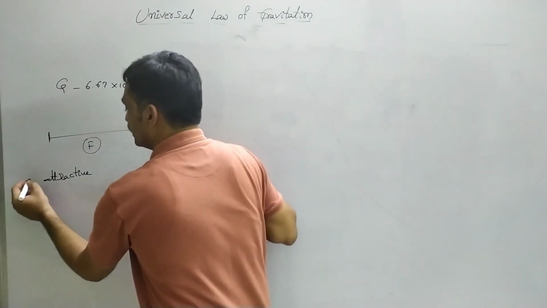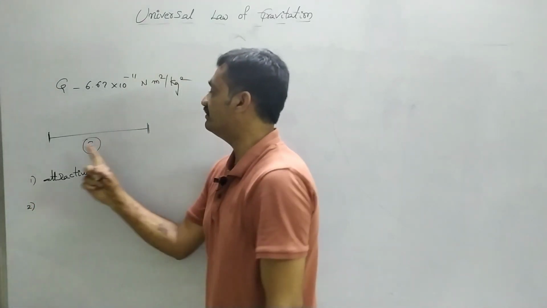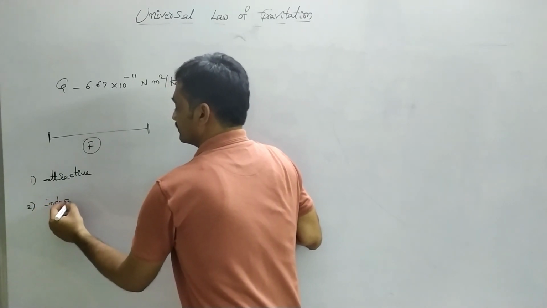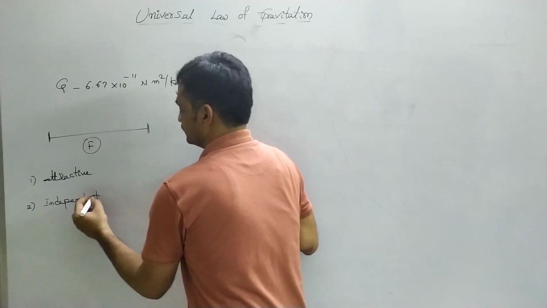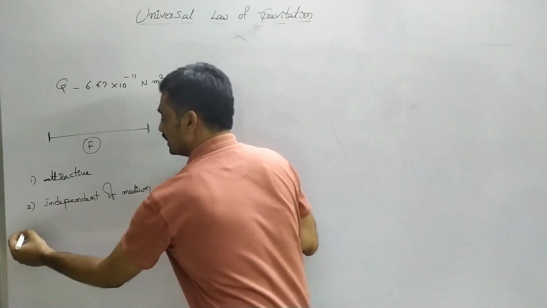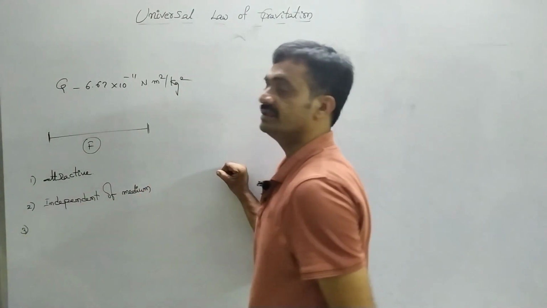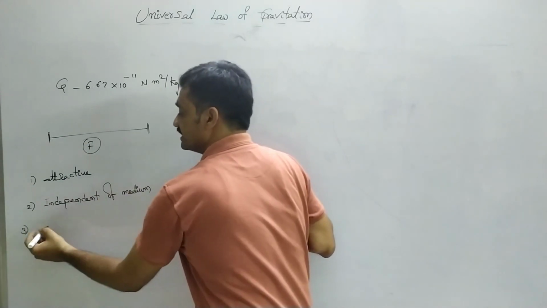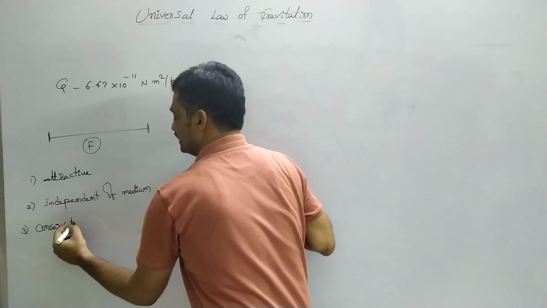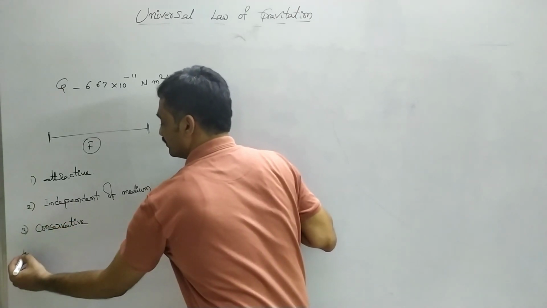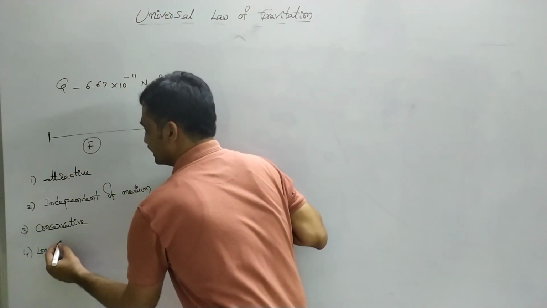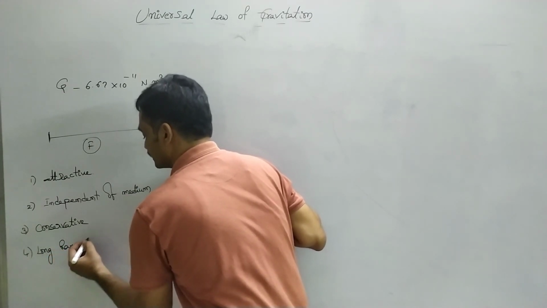And the second property is the force acting between the two masses is independent of medium. And the third property is the force acting between these two masses is always conservative. And the fourth property is it is a long range force.